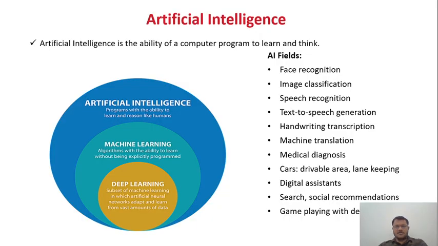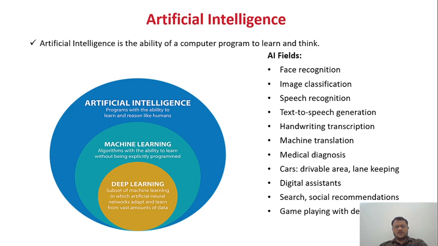So, what is artificial intelligence? Artificial intelligence is the ability of a computer program to learn and think. Whenever we hear the term AI, the first thing that comes to our mind is robotics. And we have seen so many movies like Matrix, Transformers, Interstellar. These are some of the best movies where we have seen AI at the next level.